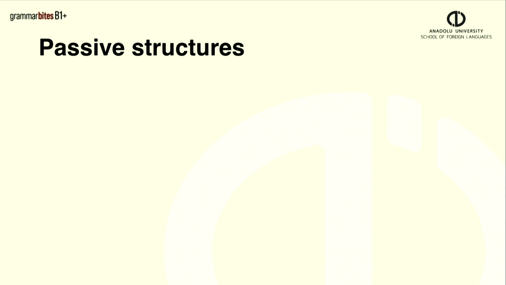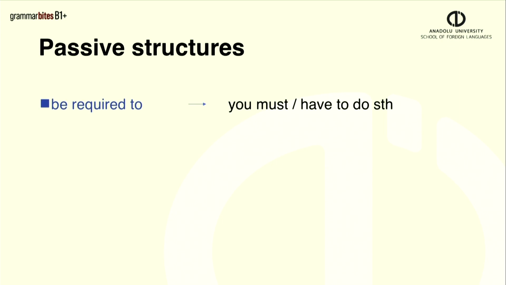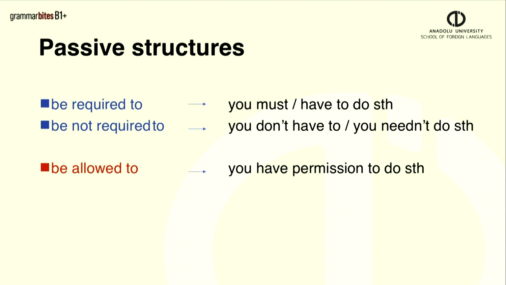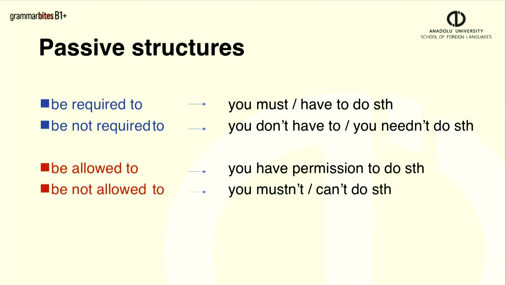Using passive structures is another way of talking about permission and obligation. Be required to means you must or have to do something. Be not required to means you don't have to or you needn't do something. Be allowed to means you have permission to do something. Be not allowed to means you mustn't or can't do something.